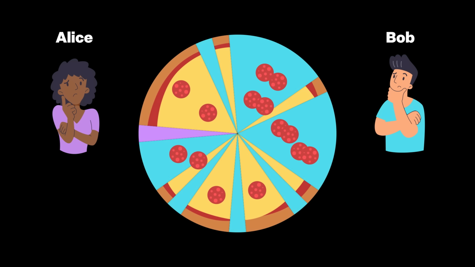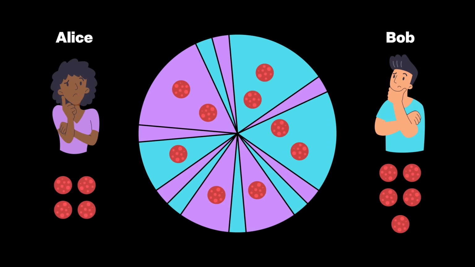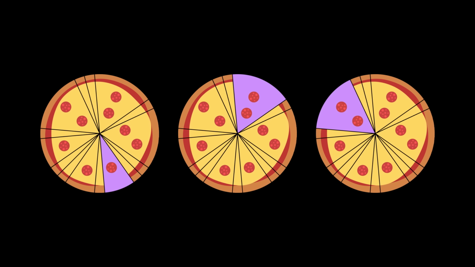Bob will get at least half the pepperoni. Since there are 9 pepperonis, Bob will get at least 4.5. But these pepperonis don't come in fractions, so that means Bob will get at least 5 pepperonis. Alice will get at most 4. That works if Alice chooses a 0 slice. There are 6 other slices that Alice can choose first. We'll deal with 3 of those slices next.